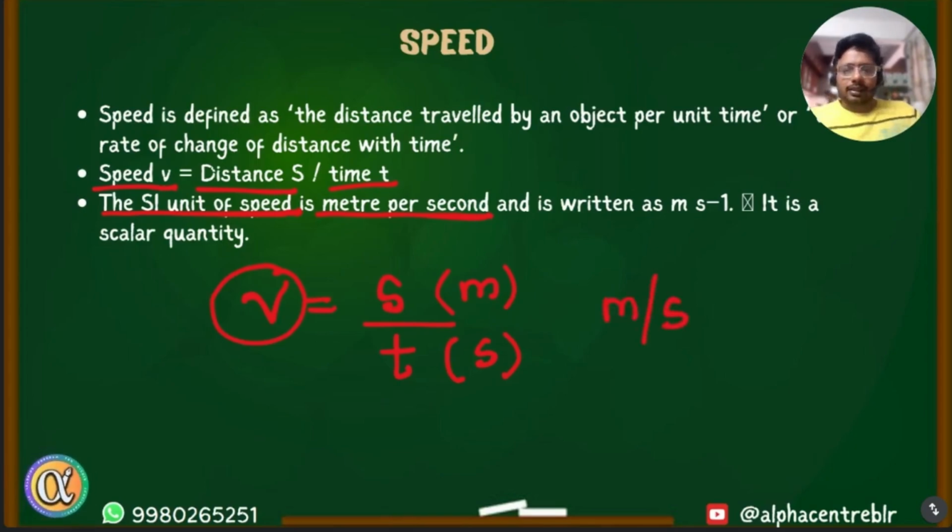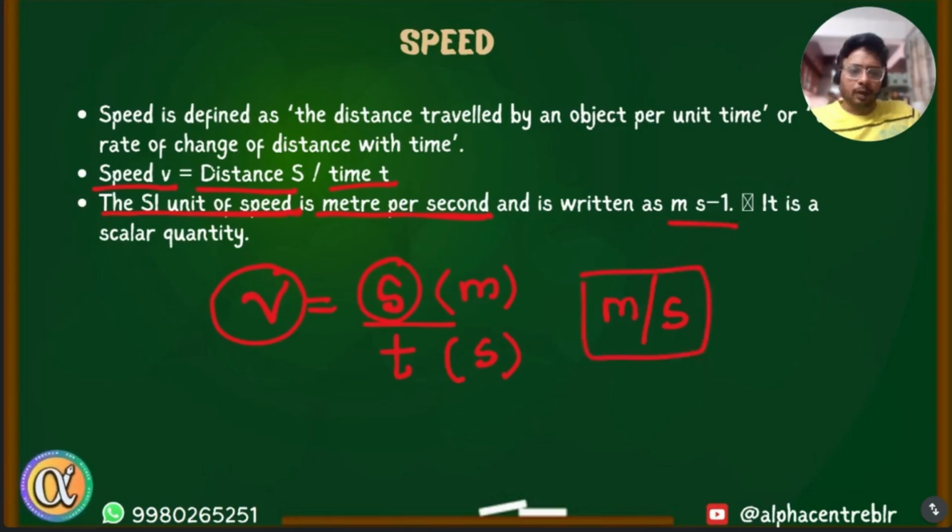Correct? Distance is a scalar quantity and it does not have a direction. Even speed is a scalar quantity, it does not have a direction, it just has a magnitude. The SI unit is meter per second. We write it like this, m/s, or we can also write it as m s^-1. Correct? And this is a scalar quantity.